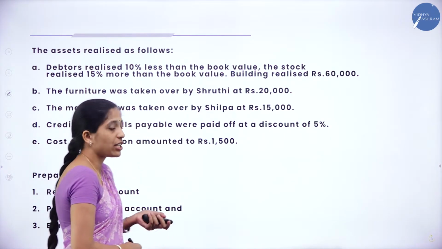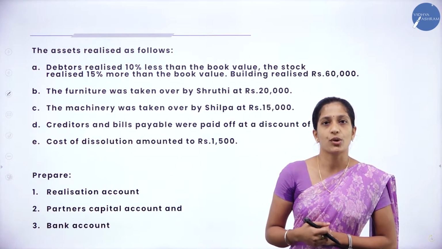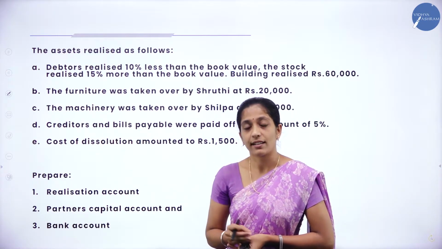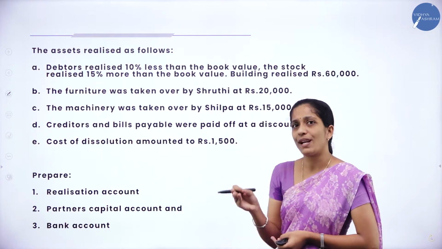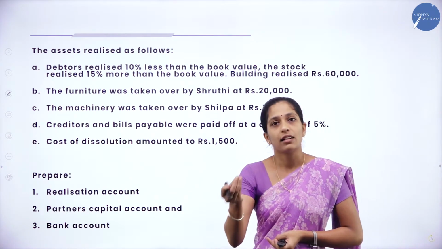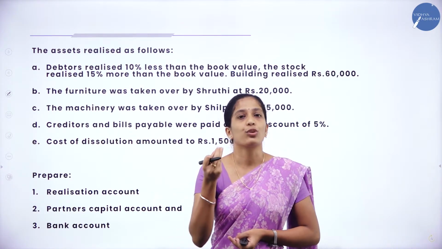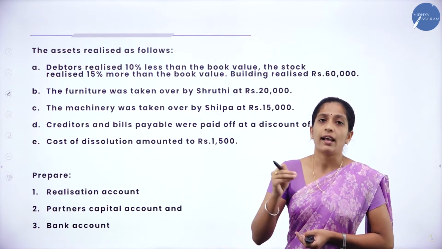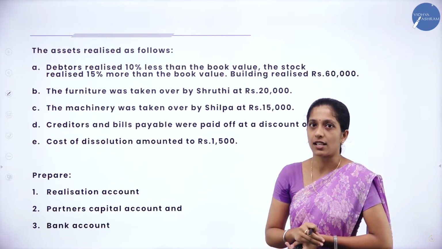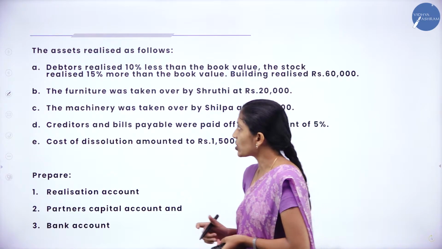Now coming to the adjustment, let us see what are the adjustment they have given. So normally what happens during dissolution? They will sell the assets and they will pay the liability, and in adjustment, certain adjustments are very common. Mostly the first adjustment will be assets realized, and next adjustment will be relating to the liabilities paid off, and you will have one dissolution expenses. So these are the common adjustment you can see in the question. Now go through the first adjustment.